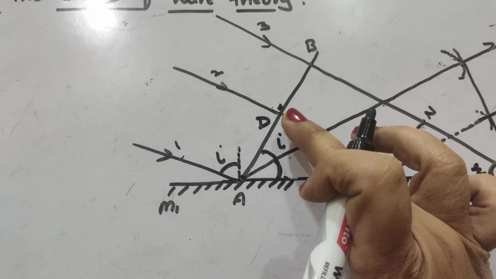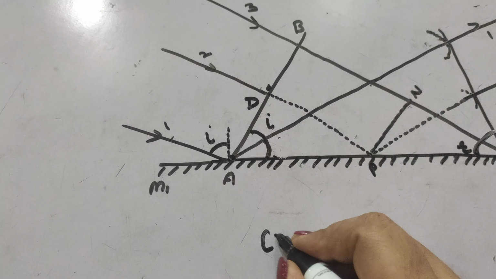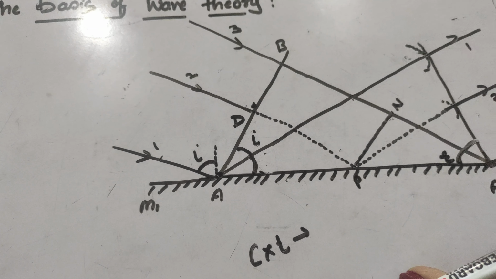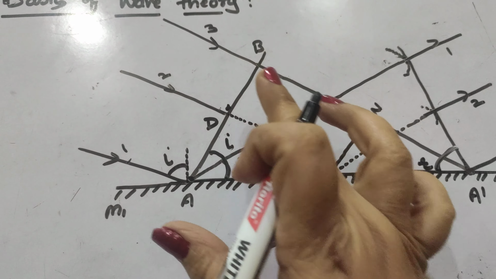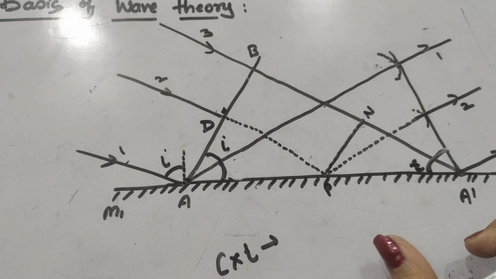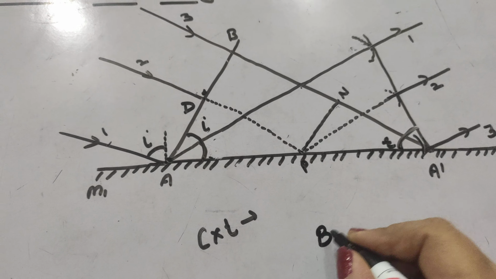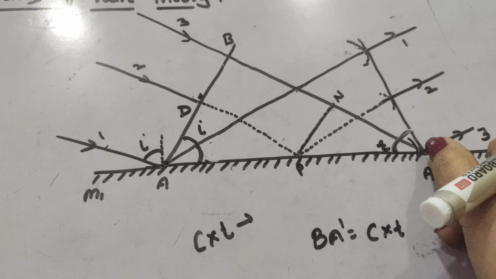To draw those wavelets, we have to take a distance c into t and draw an arc. From B, let at any time t, the light travel with the speed c. So from B, we can draw an arc at A dash. So we can say that BA dash is equal to c into t, the distance traveled.